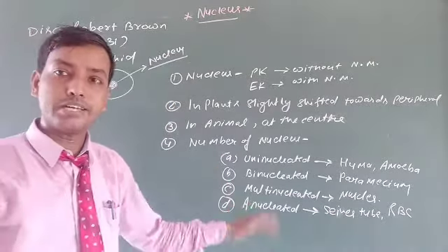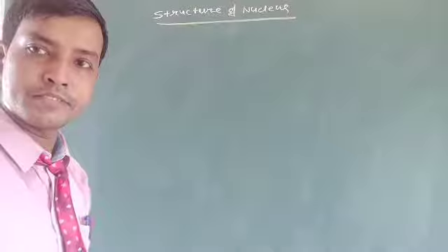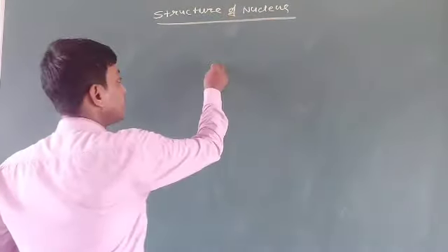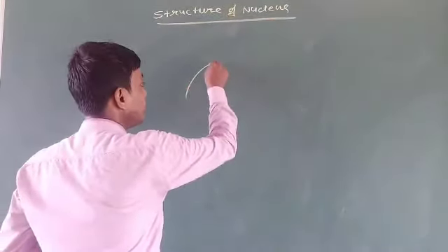Now back to the structure of the nucleus. Here you can draw the nucleus very easily. This is a simple diagram of the nucleus.